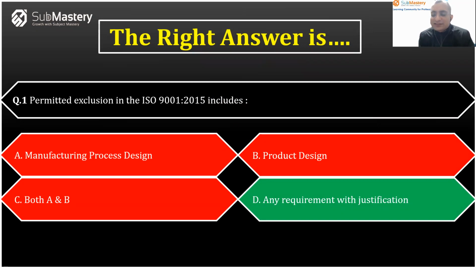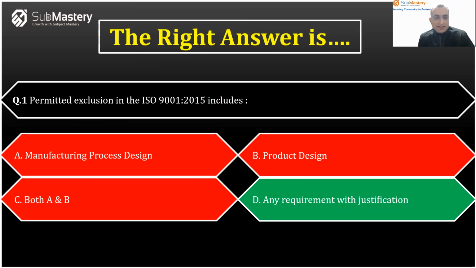You can't just say this is not applicable, that is not applicable. You can say that, but you also have to give justification why these are not applicable. So although it might seem that product design is the right answer, here you have a bit more flexibility, but you have to give justification.